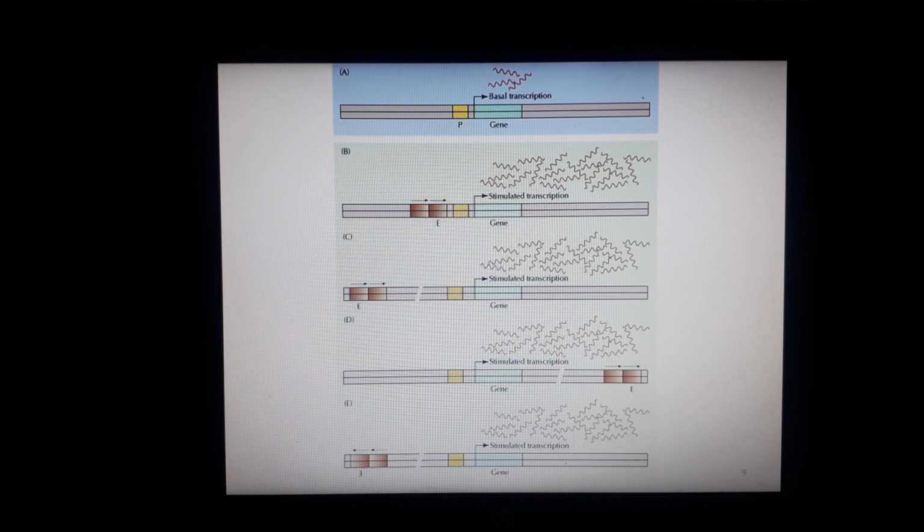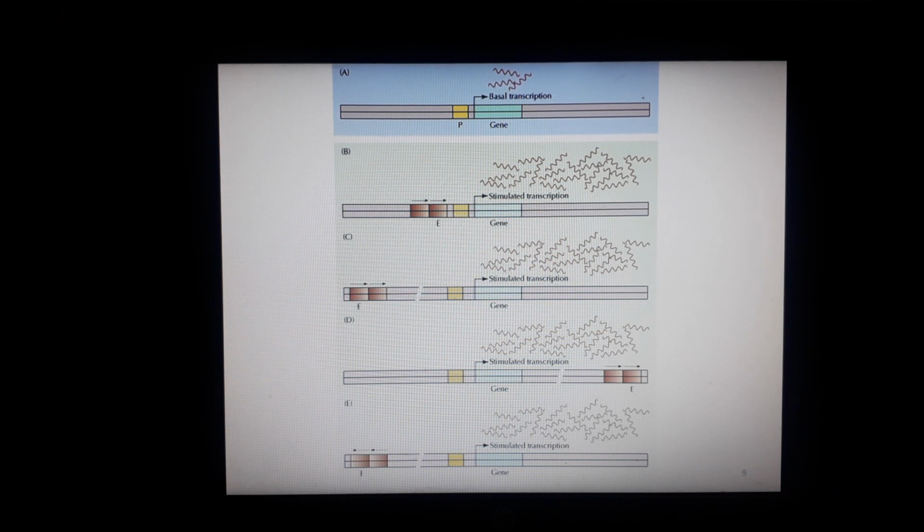Basal level means the expression level of messenger RNA or protein. It determines how much a cell or tissue produces a given messenger RNA or protein under normal circumstances. High basal level means it has produced a good quantity of messenger RNA or proteins, and low means it has produced less under normal circumstances. So low basal transcription means it produces a small amount of messenger RNA.